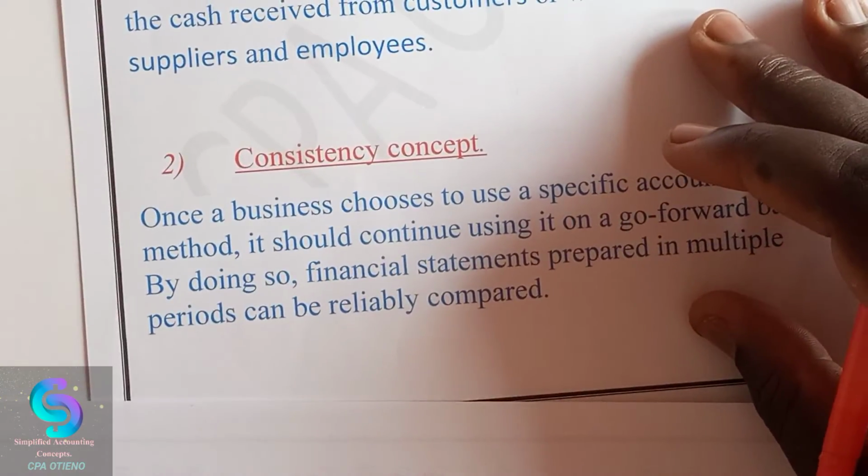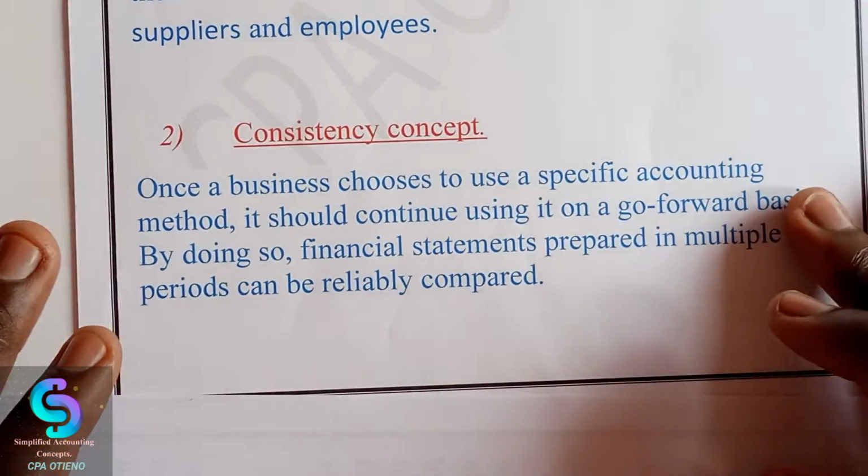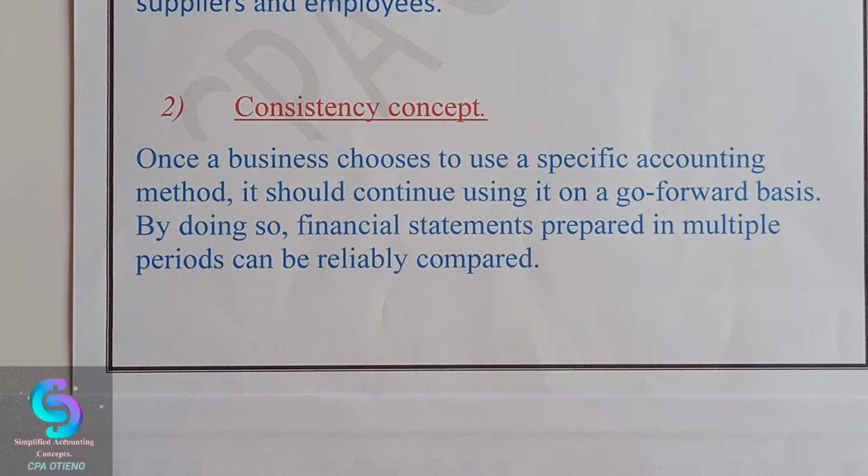The second concept that we have here is called consistency concept. This is a concept which states that once a business chooses to use a specific accounting method, it should continue using it on a go-forward basis. By doing so, financial statements prepared in multiple periods can be reliably compared.